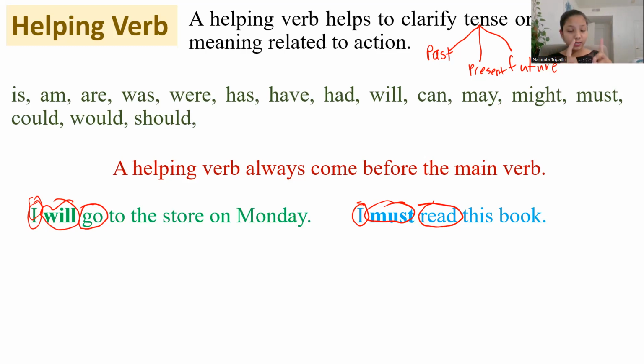So this sentence is saying that someone will read that book. They have the determination to read that book. They will read that book. Okay? But if someone said, I should read this book, they're not sure if they're going to read it. So do you see the difference between must and should in the tone of the sentence?